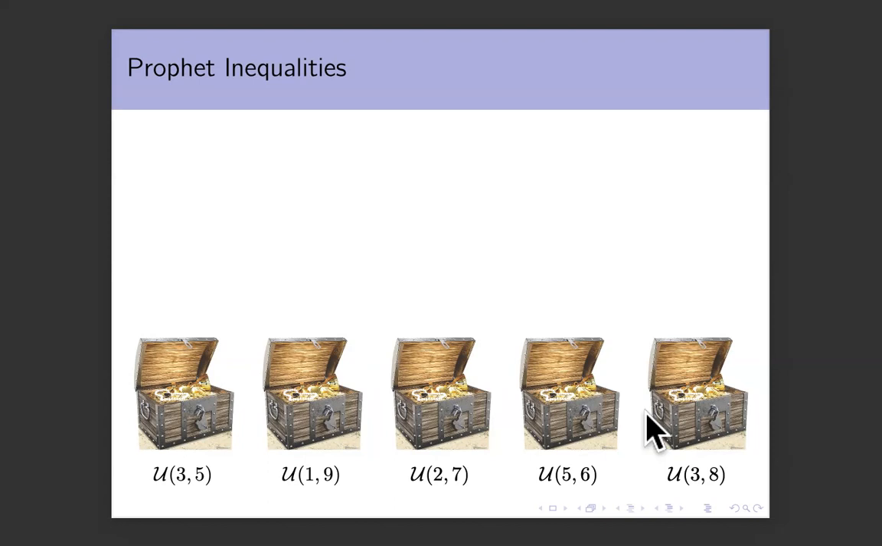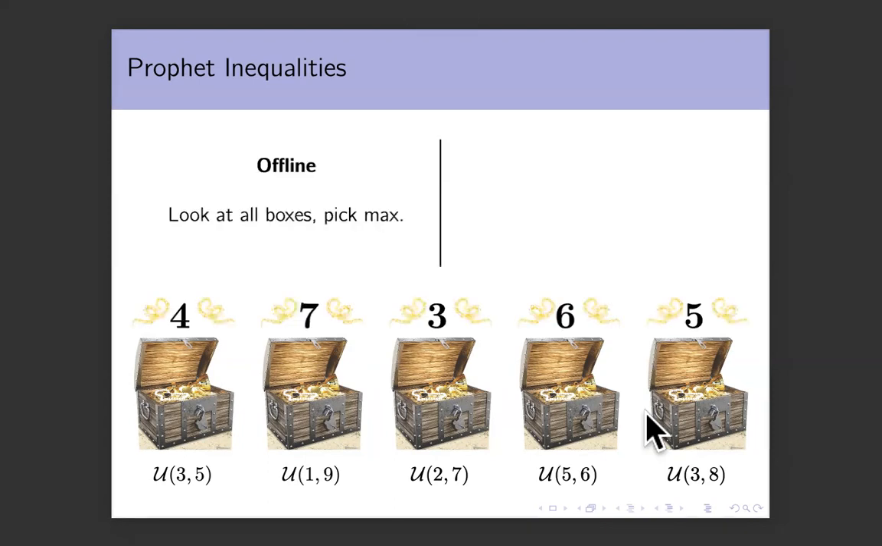What do you do? Well, the answer is simple. You open all the boxes, you look at what's inside, and you pick the box with the largest reward. This is what I will call an offline solution. It is always the optimal solution. You take all the boxes and you see the best for you and you take that. And I want to contrast this with an online solution.